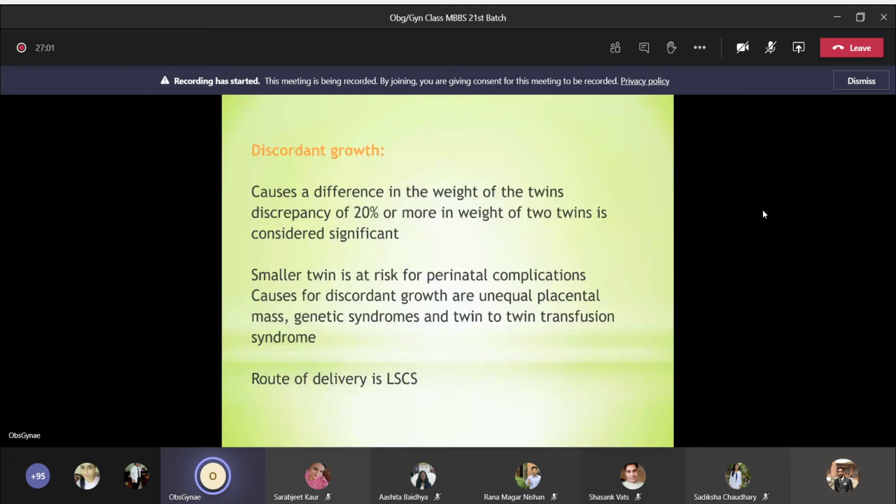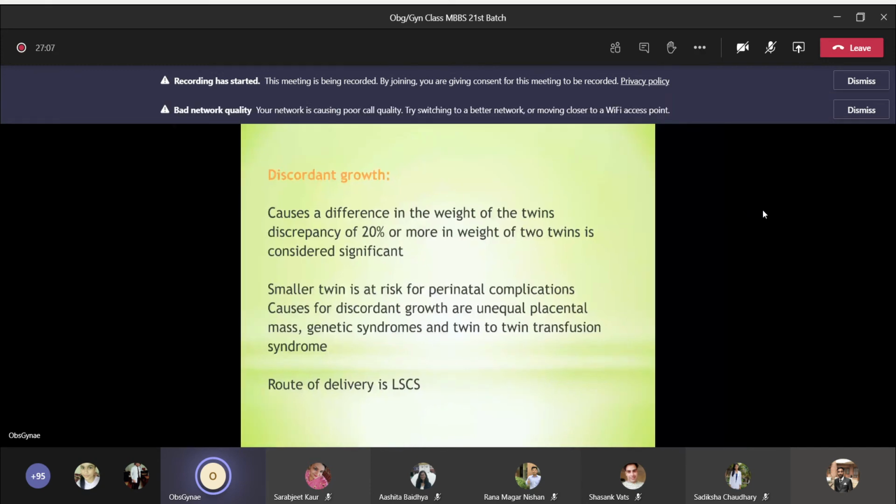So whenever you see discordant growth, the route of delivery is by LSCS. This is the discordant growth, okay? You can see a baby growing properly, and the second one is the smaller one.